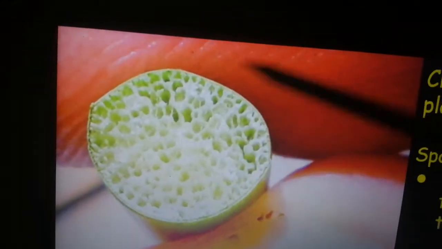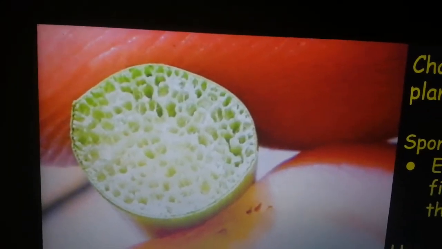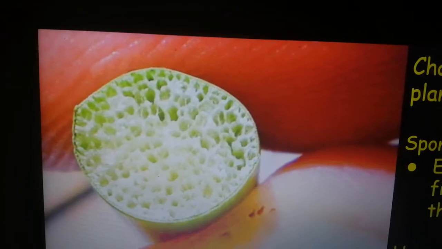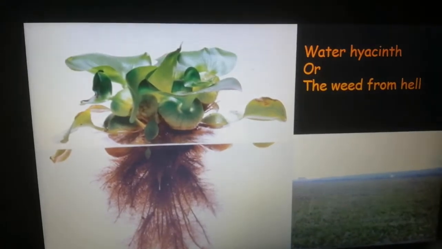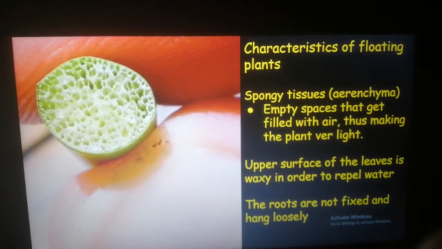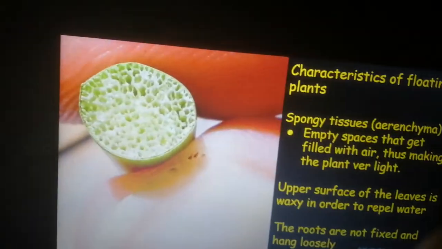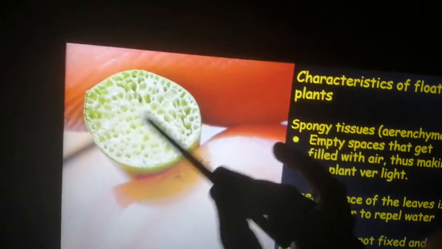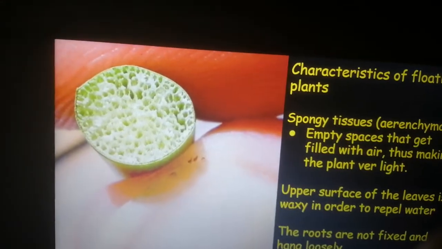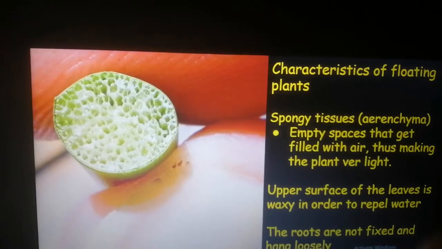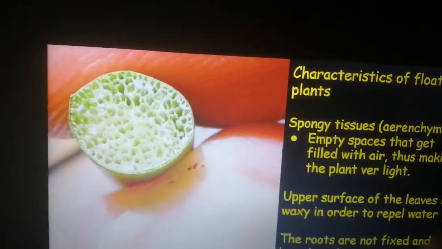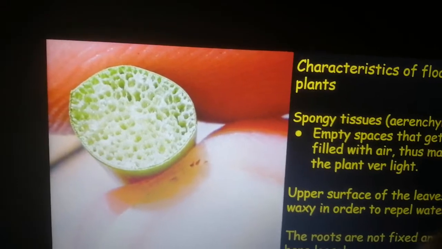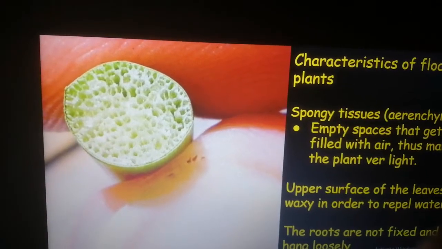So these empty spaces get filled with air, and that is why these plants are able to float on the surface of the water. These spongy tissues are also called as aerenchyma. These spongy tissues will get filled with air and thus making the plant very light.